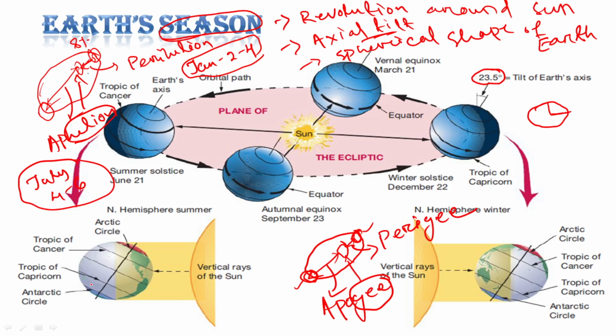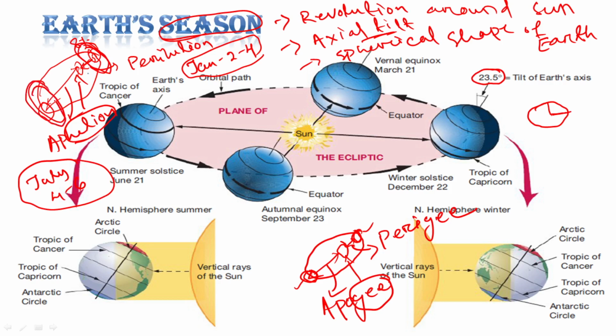it gets approximately 8% more radiation than when it is farther. When the Earth is nearer to the sun, it receives 8% more radiation as compared to when it is at a further distance. Or you can say when Earth is here in this region, this is the nearer distance and this is the further distance.